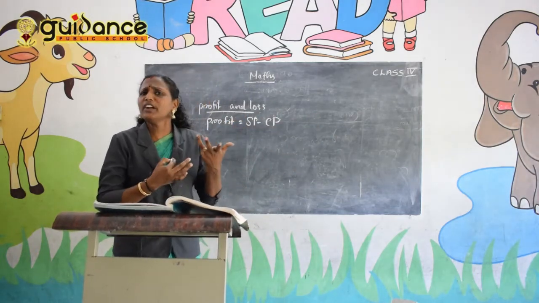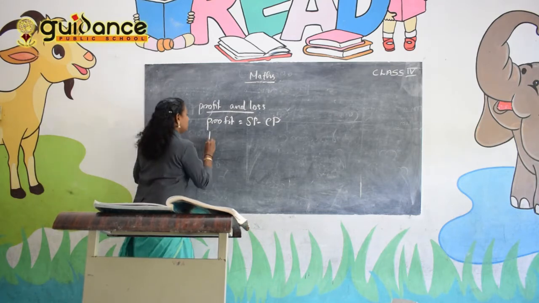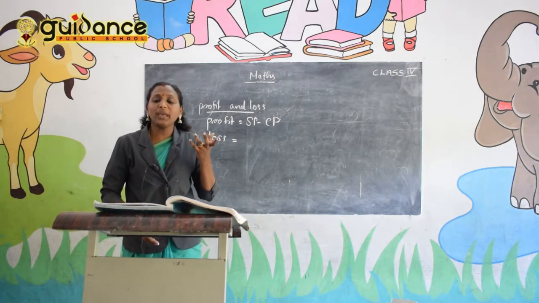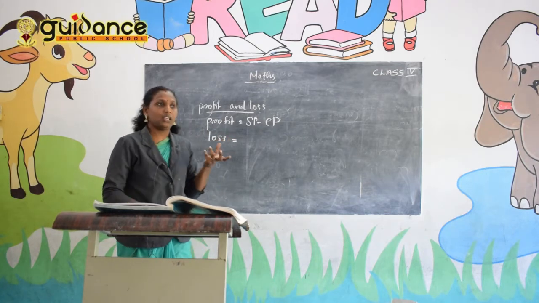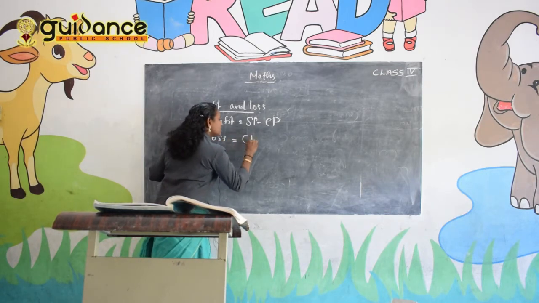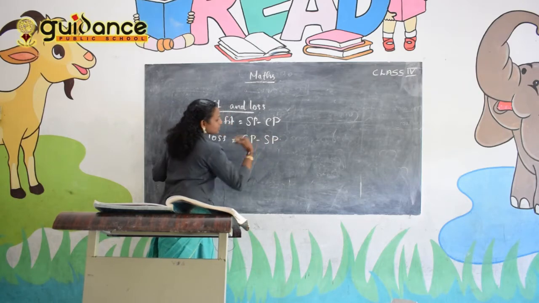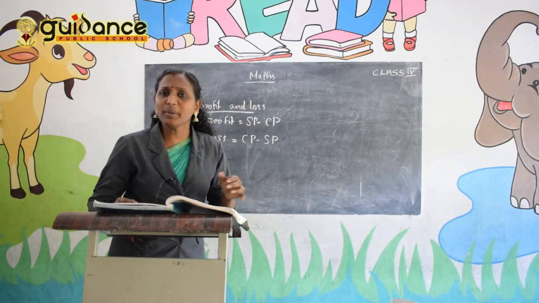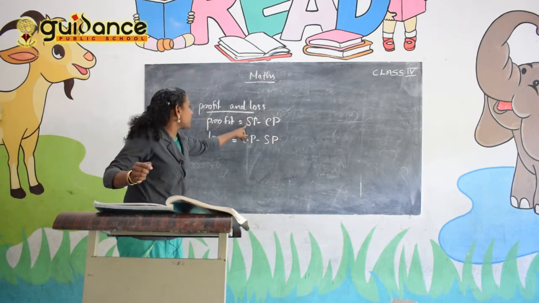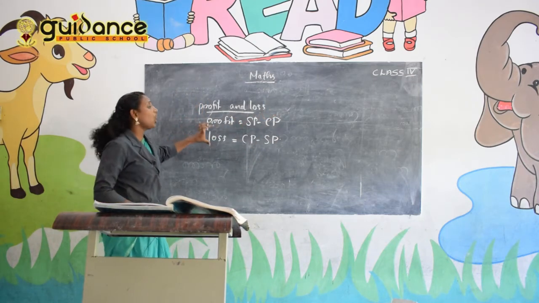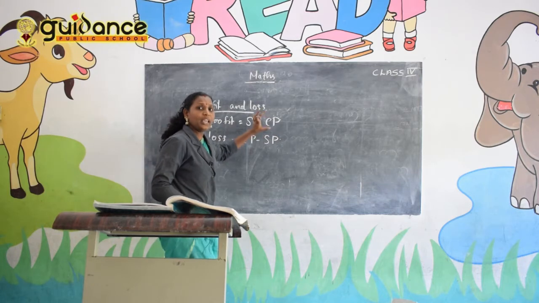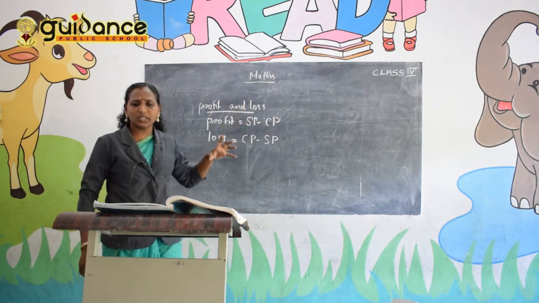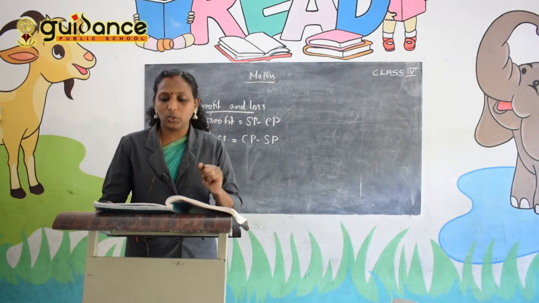So how will you find out the loss? Loss is equal to CP minus SP. How will you find out the loss? CP minus SP. So profit is equal to selling price minus cost price, and loss is equal to CP minus SP. This is a very important equation, so all of you study this equation.